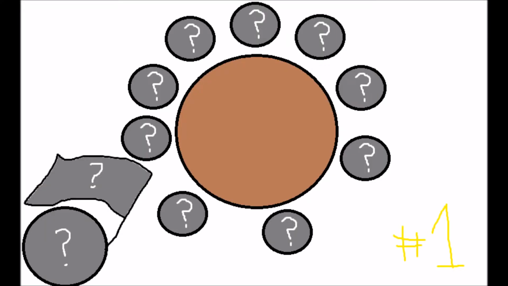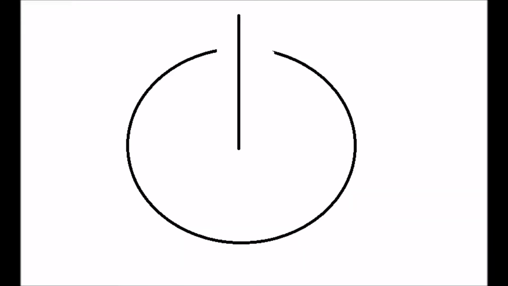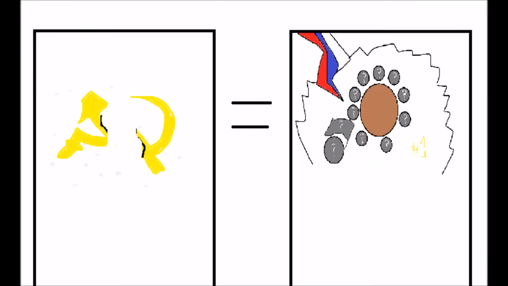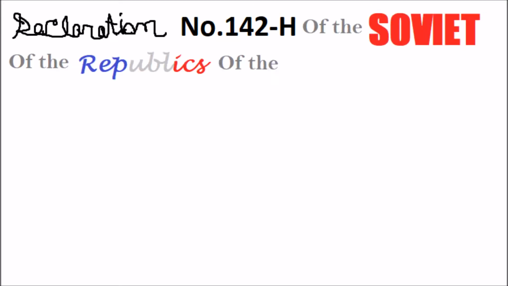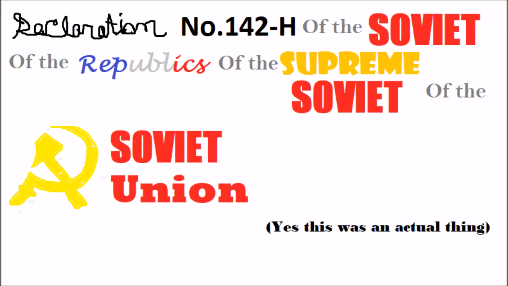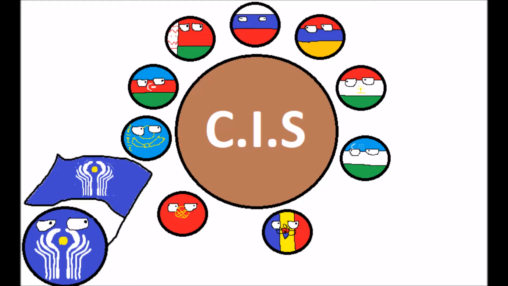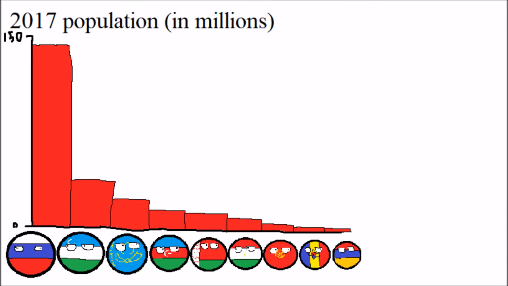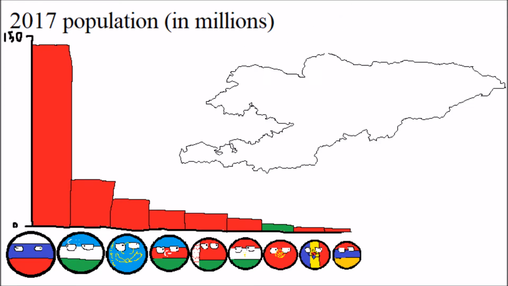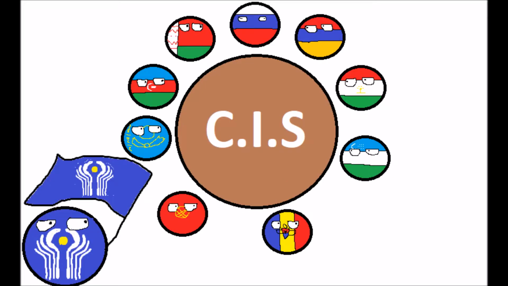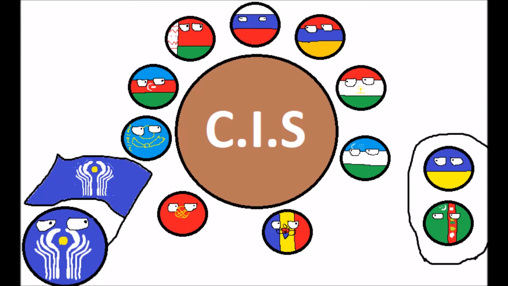The first and most important organization established in this region came on the date of the Union's dissolution and from the very same document, Declaration number 142H of the Soviet of the Republics of the Supreme Soviet of the Soviet Union, which established the Commonwealth of Independent States, or CIS. The CIS has 9 members and 2 observer states. The members are, in decreasing order of population, Russia, Uzbekistan, Kazakhstan, Azerbaijan, Belarus, Tajikistan, Kyrgyzstan, Moldova, and Armenia. In addition to its 9 members, it has Ukraine and Turkmenistan as associated members.